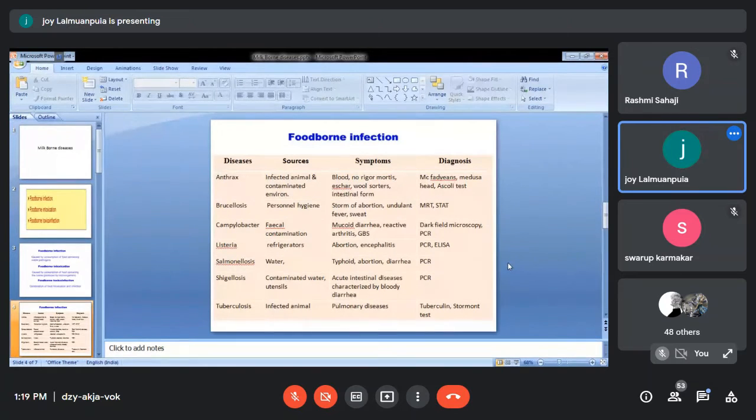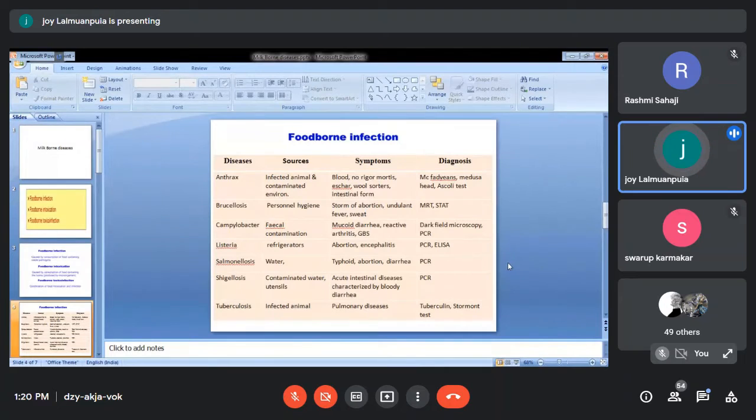Okay. Salmonellosis. We say it is because of water. It may not only be because of water, it may be because of fecal contamination. Campylobacter and Salmonella are the two microorganisms causing havoc in third world countries, like the African countries. Because they don't have proper water to drink, and number two, they also have a lot of shortage of food, and proper cleaning materials are also not available.